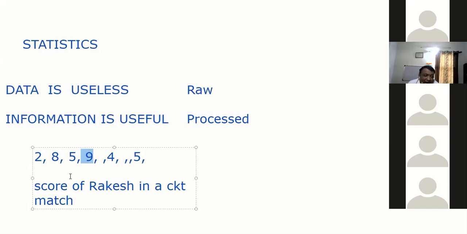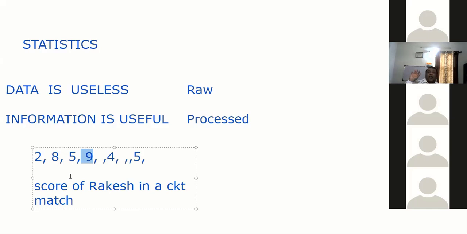Like so many of you said, you write in tabular form, you write in some graph. Correct. You are processing it. Raw data is really useless. There can be so many numbers and so much data around here and there, unless we process it.